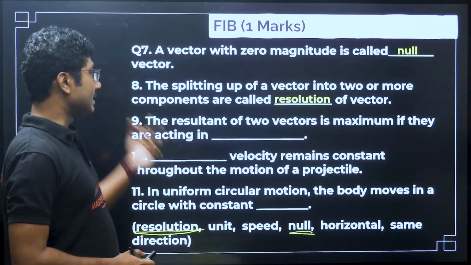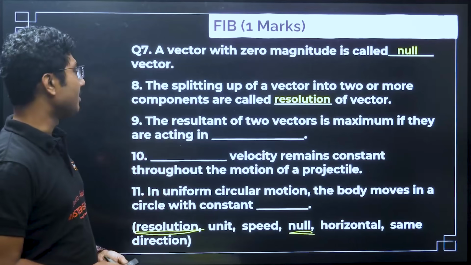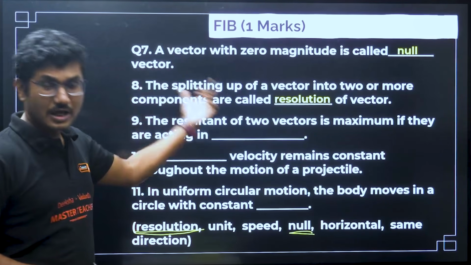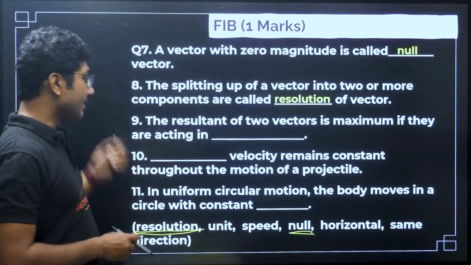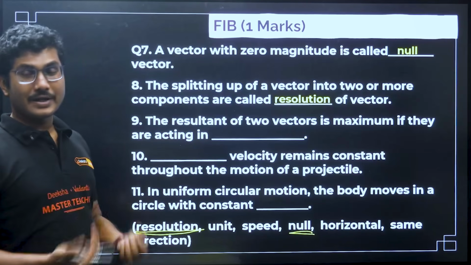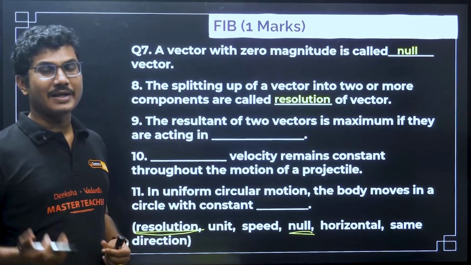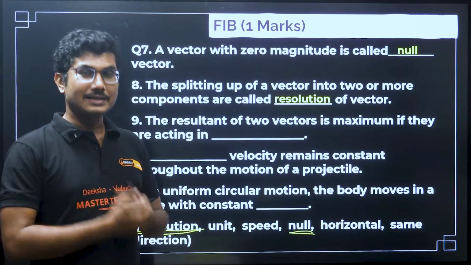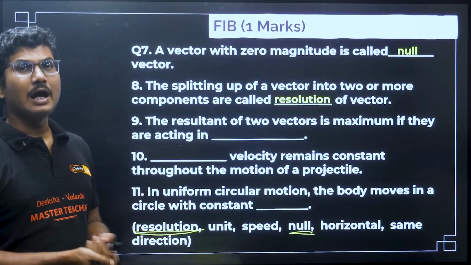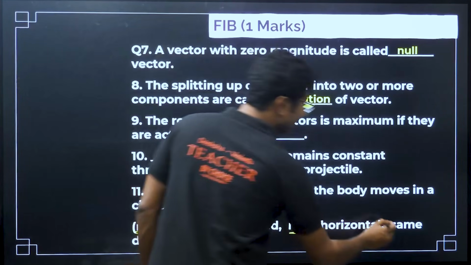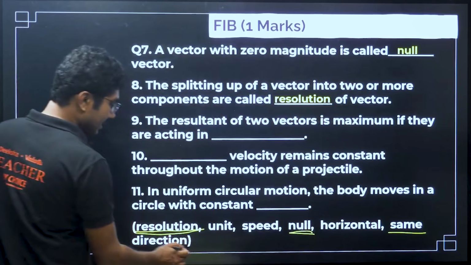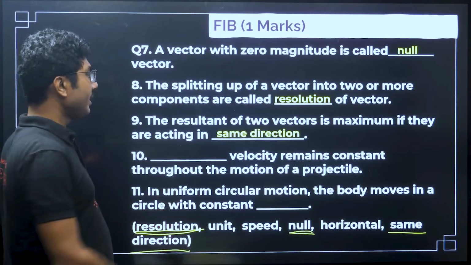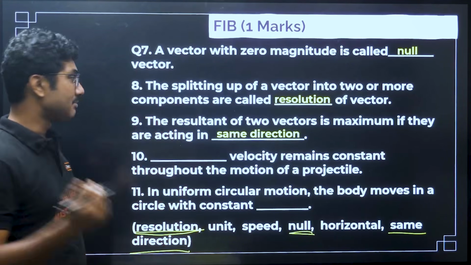Okay, the resultant of two vectors is maximum if they are acting in. So I just gave you the answer, if they are acting in the same direction. If they are acting in the same direction, resultant is maximum. Resultant is minimum if they are acting in the opposite direction or 180 degrees. Same direction is the answer for this question.